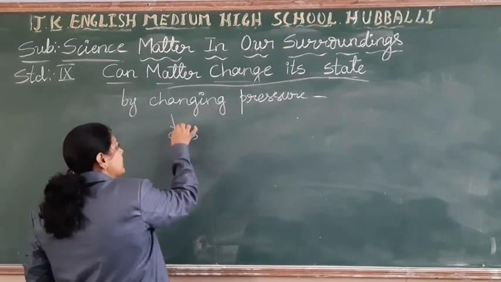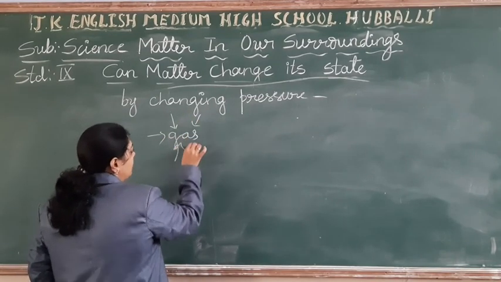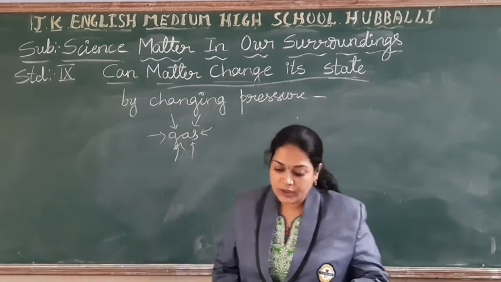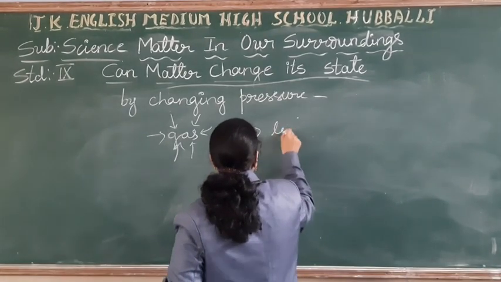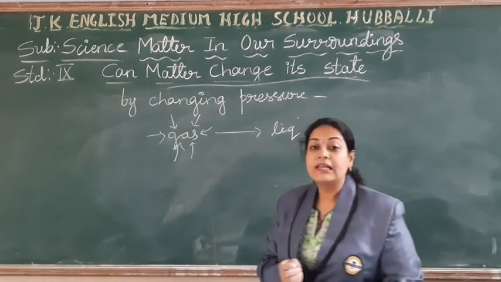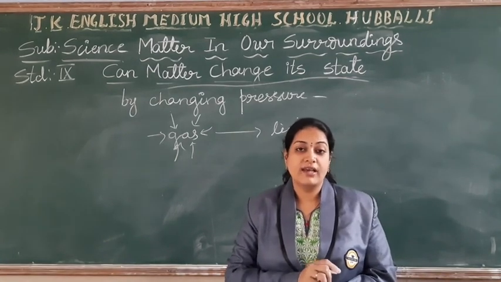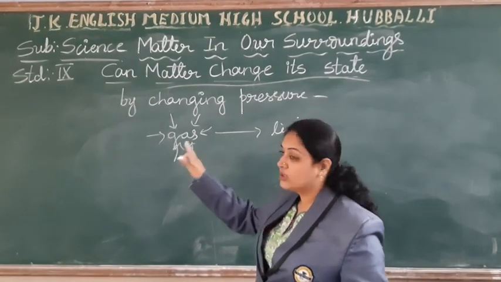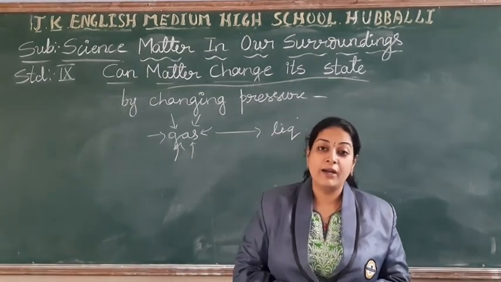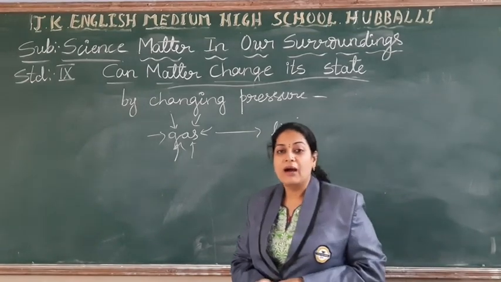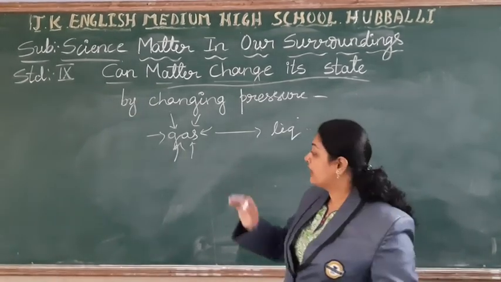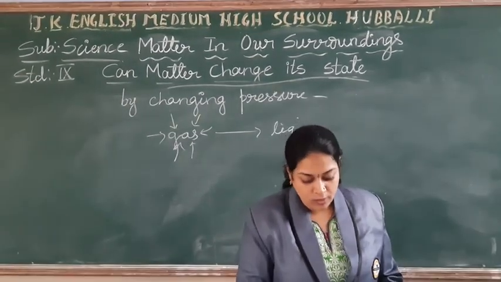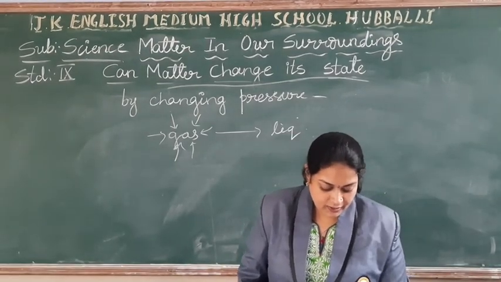When you apply the pressure on all the directions, you can compress the gas and you can convert it into liquid form. That is called liquefied. I think you know the example of liquefied petroleum gas. This is the method how they will convert it into liquefied petroleum gas. Means by applying the pressure, we can convert the gas into liquid form, that is called liquefied gas.